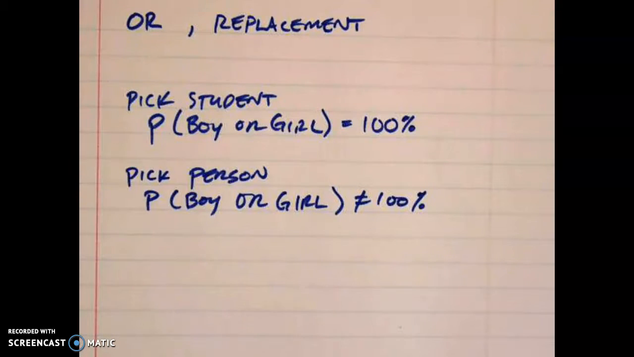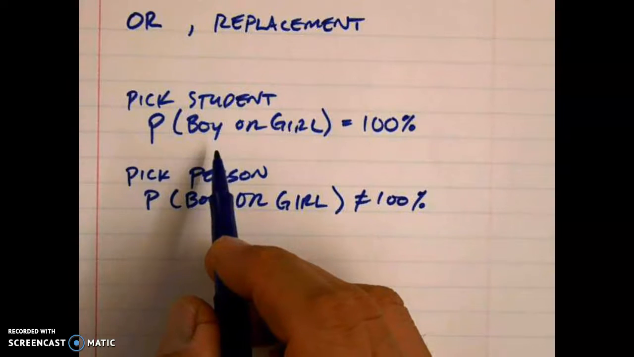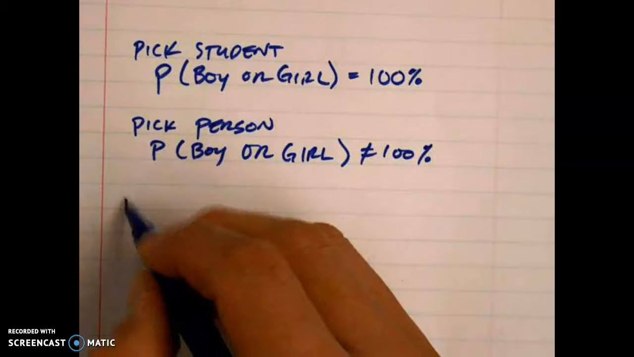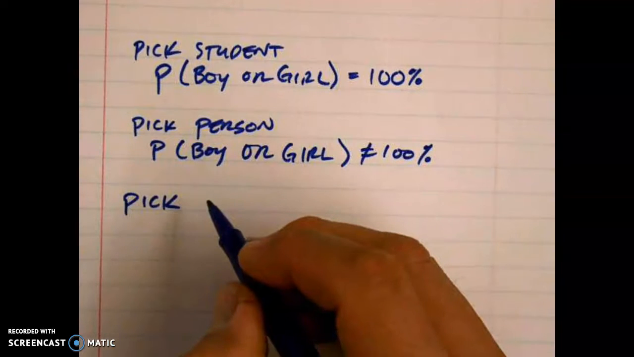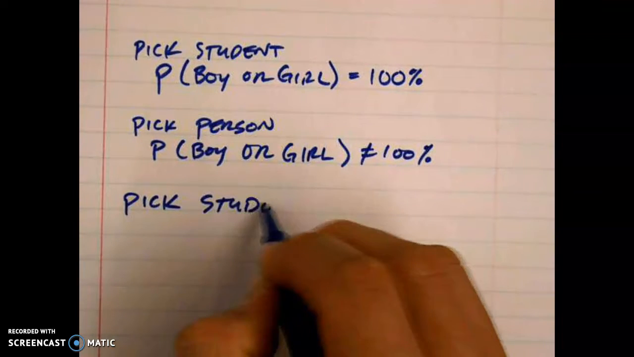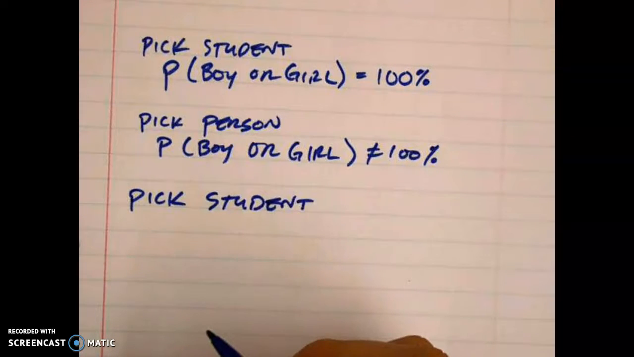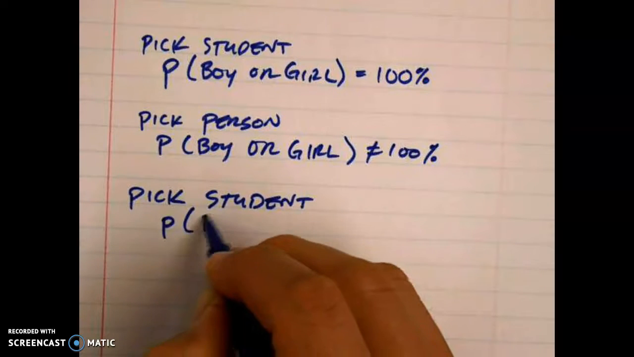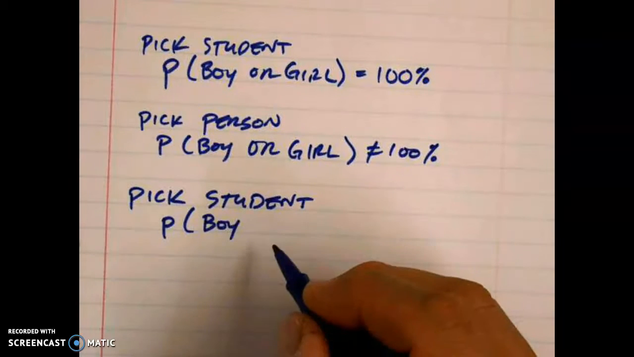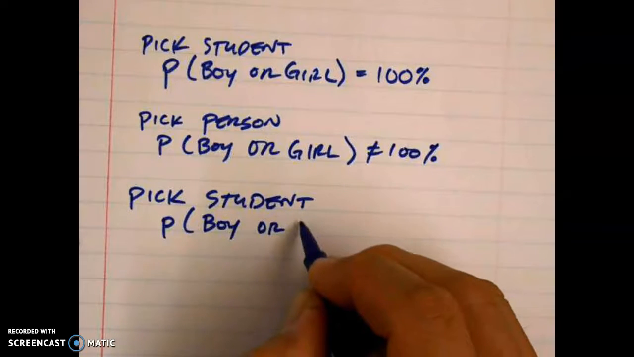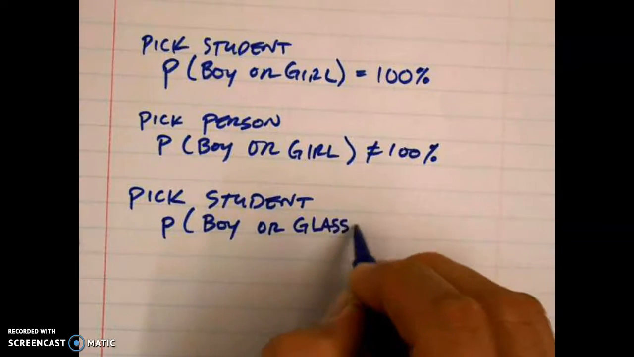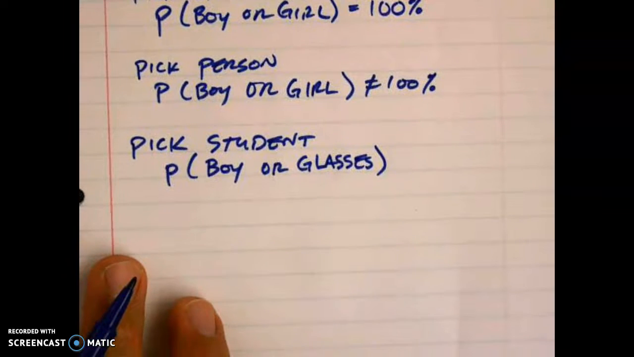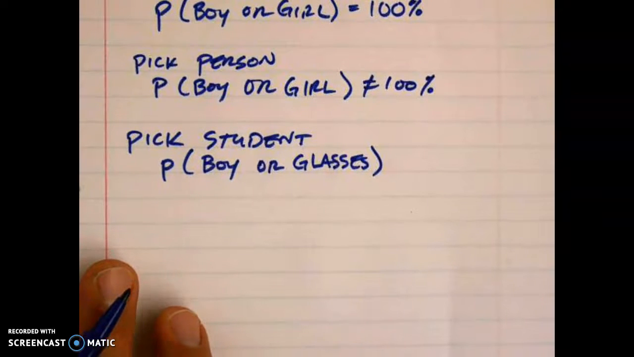Let's talk about overlap now. So if I said I pick a student from this class, what's the probability of picking a boy or picking somebody wearing glasses? What's the probability of picking a boy or a person wearing glasses?